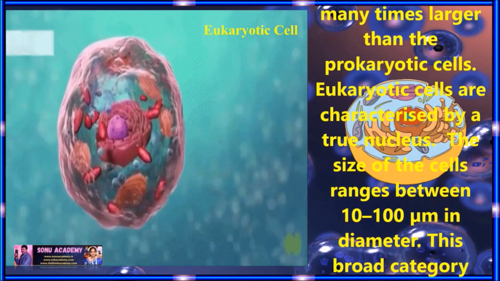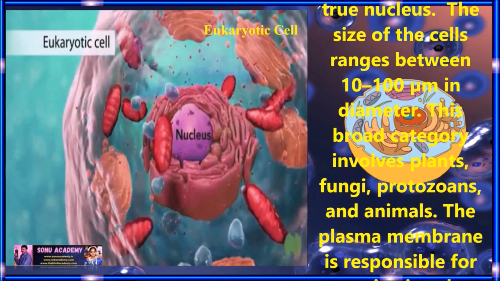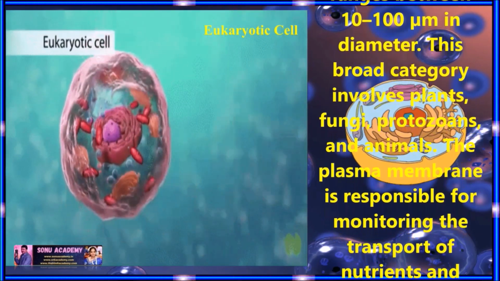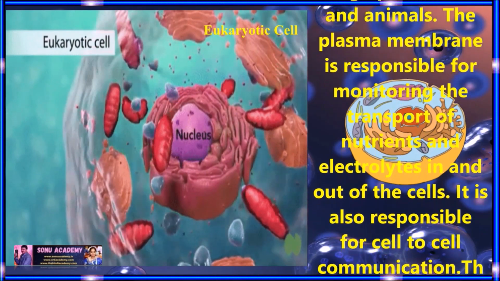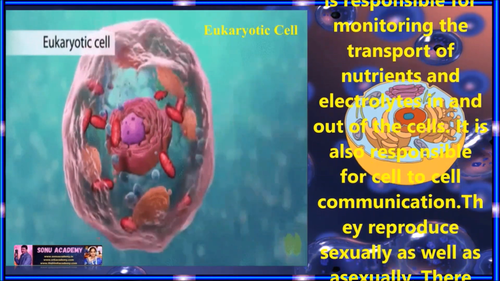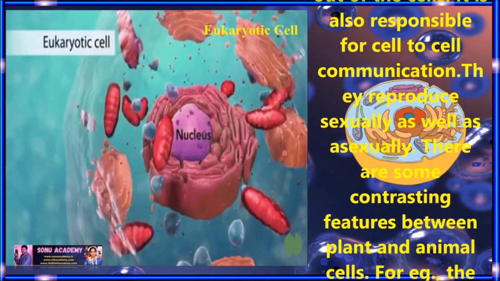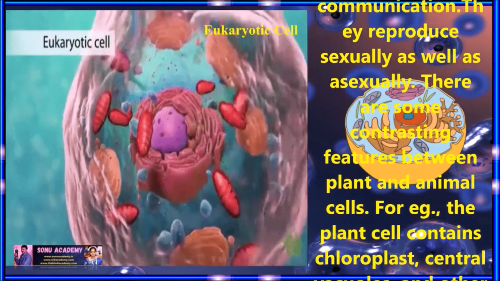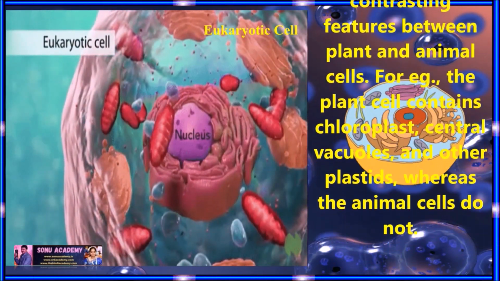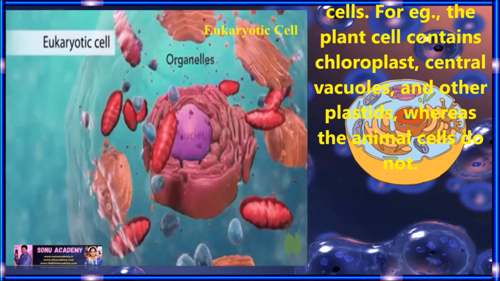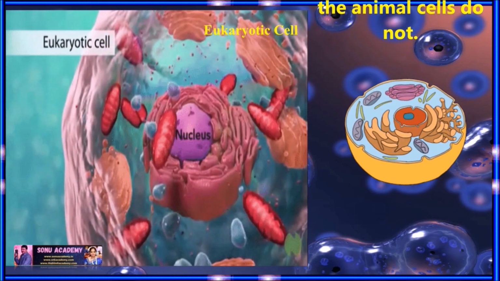Eukaryotic cells are characterized by a true nucleus. The size of the cells ranges from 10 to 100 micrometers in diameter. This broad category involves plants, fungi, protozoans and animals. The plasma membrane is responsible for monitoring the transport of nutrients and electrolytes in and out of the cells. It is also responsible for cell-to-cell communication. They reproduce sexually as well as asexually. There are some contrasting features between plant and animal cells. For example, the plant cell contains chloroplasts, central vacuoles, and other plastids, whereas the animal cells do not.